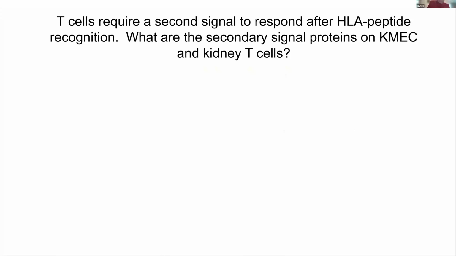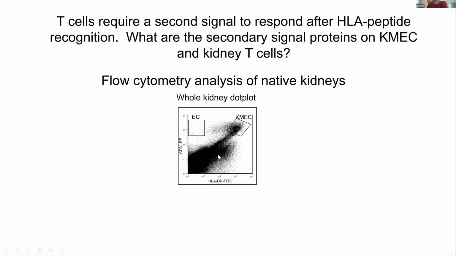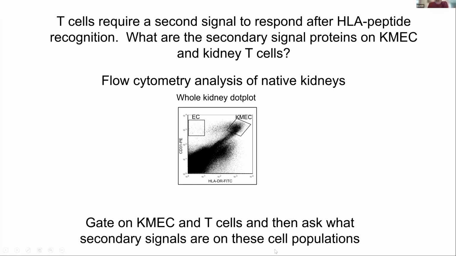And so I tried to look at what those might be within these endothelial cells, again, using my flow cytometry technique I had developed. So what I did is I took kidneys, native kidneys, normal kidneys, got them digested up, selected these cells, and asked, what are the secondary signals on these endothelial cells? And a complicated slide that summarizes a lot of data.